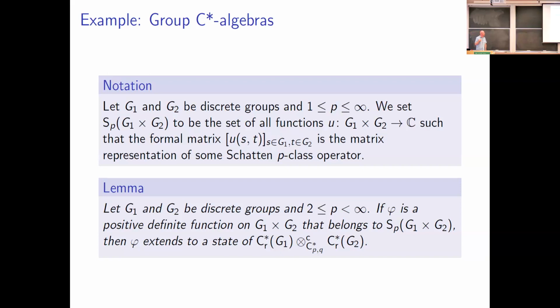And in this case, if phi is a positive definite function on G1 cross G2 that belongs to this class of functions, the Schatten P-class functions on G1 cross G2, then we're able to conclude that phi necessarily extends to a state on the reduced C-star algebra of G1, PQ C-star tensor product, reduced C-star algebra of G2.